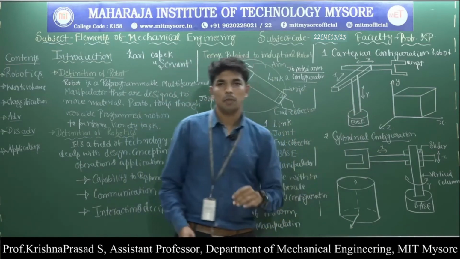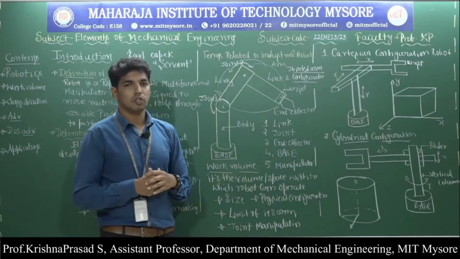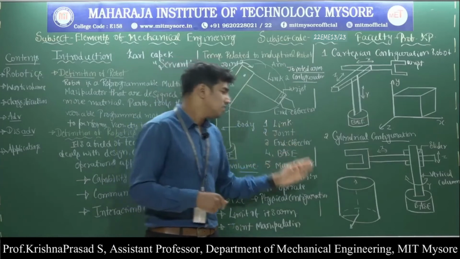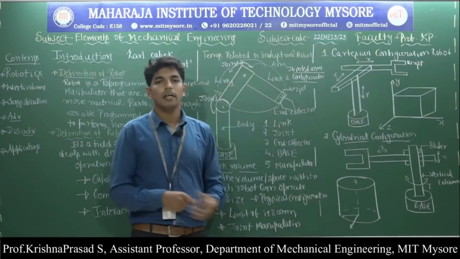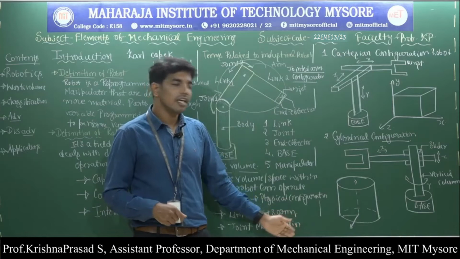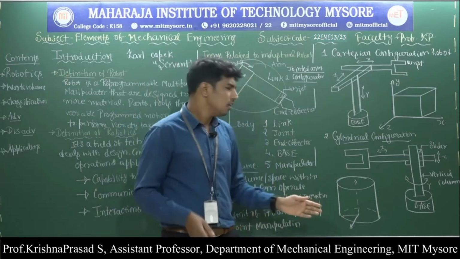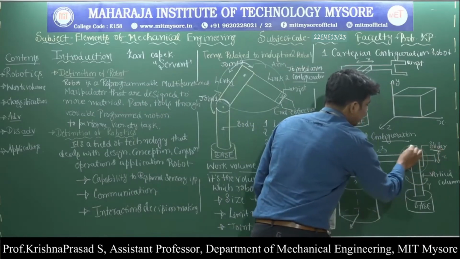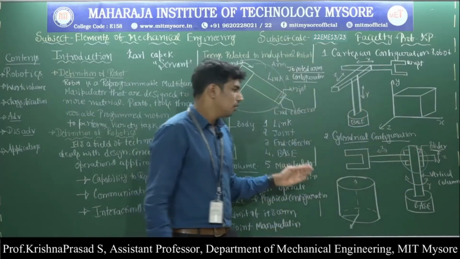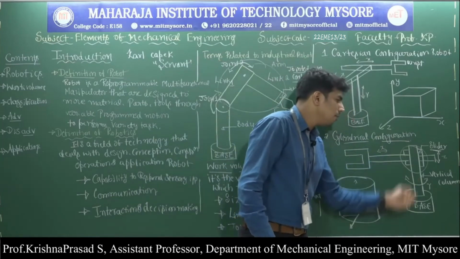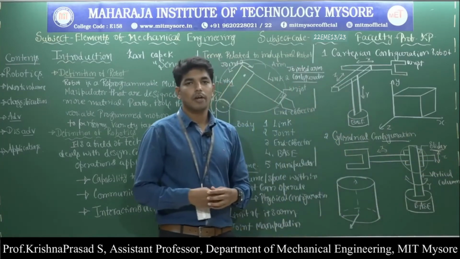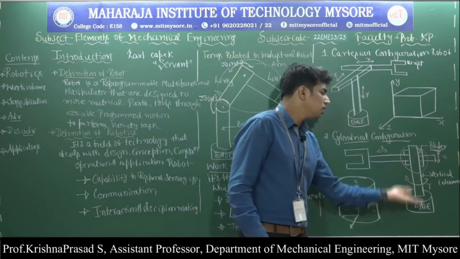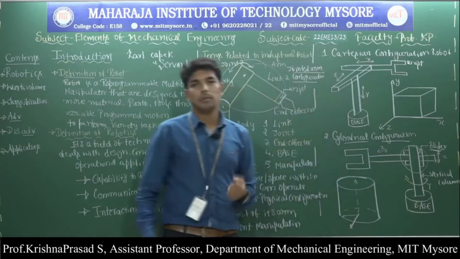Next, second one, what is meant by the cylindrical configuration robot? Here the motion of this kind of robot traces the cylindrical workspace. It consists of the slider in the horizontal position. Then it contains the vertical column in the vertical position. So what are the two main parts? It consists of the slider in the horizontal position and the column in the vertical position.